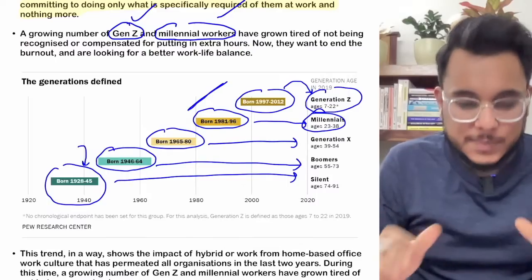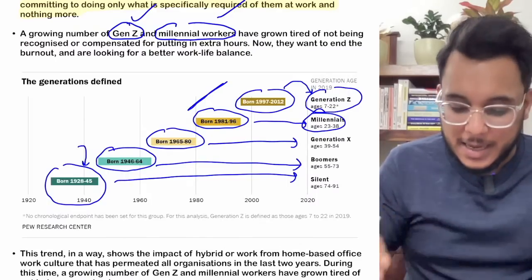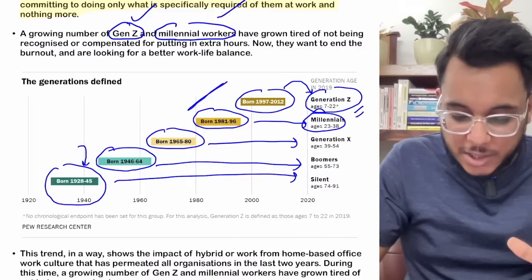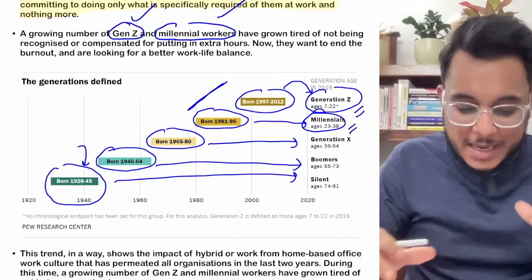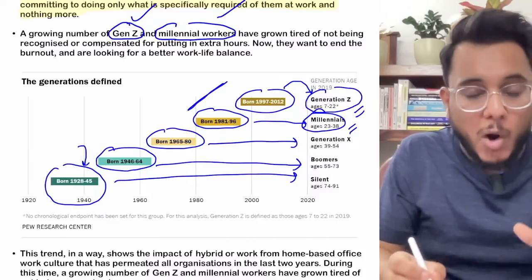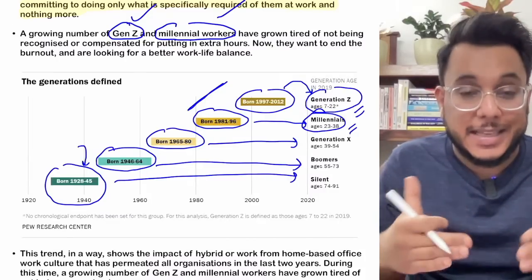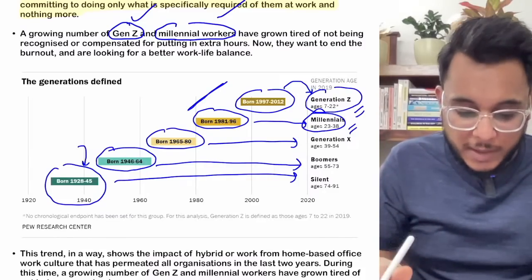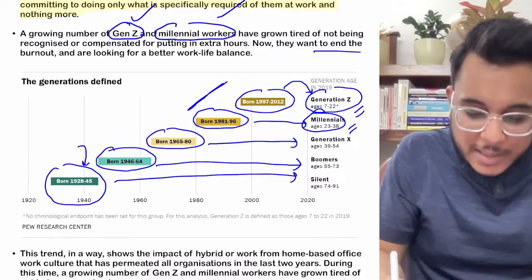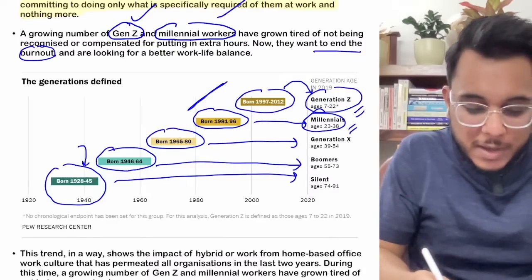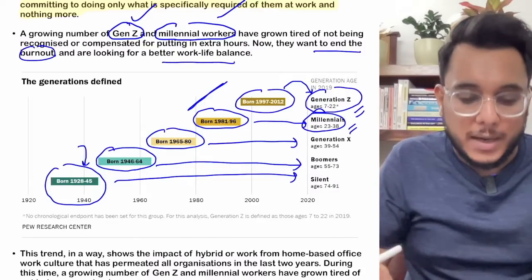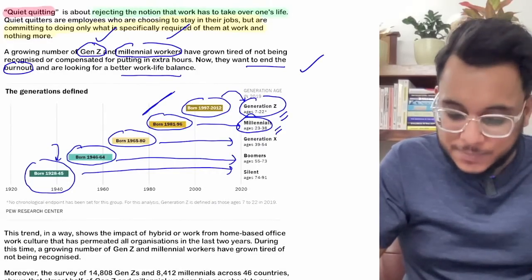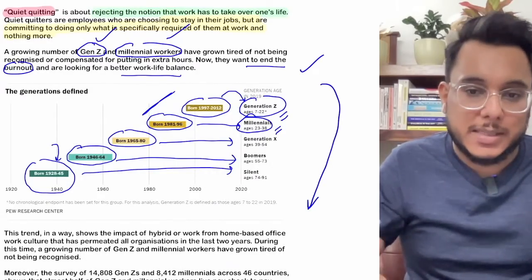Yes, now when we see the workplaces, we find that two types of people are in majority, generation Z and the millennials. These people want to be compensated and recognized if they are doing additional work. They say that they are feeling burnout and they want better work life balance. This is one particular thing. Moreover, there is one more issue that is coming.